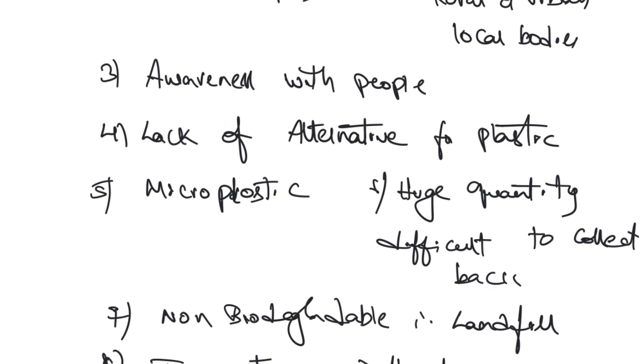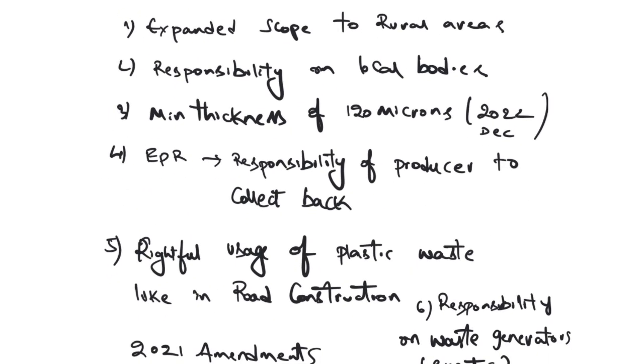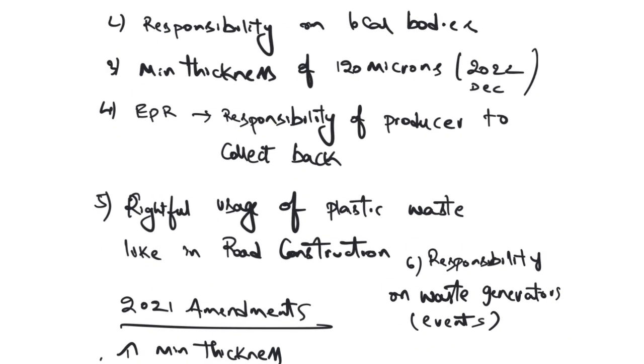So all these problems are resulting in the consequences we have discussed about plastic pollution. So what is the government doing in this case? The government has come up with the plastic waste management rules. In 2011, they came up with the plastic waste management rules, but that was restricted only to urban areas. Now they have expanded the scope to rural areas as well, and they have given the responsibility to the local bodies.